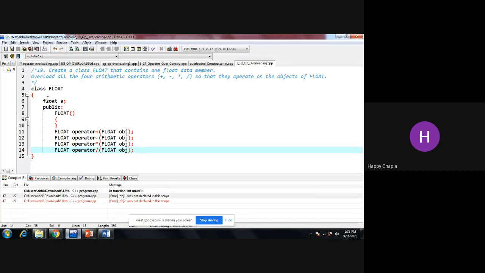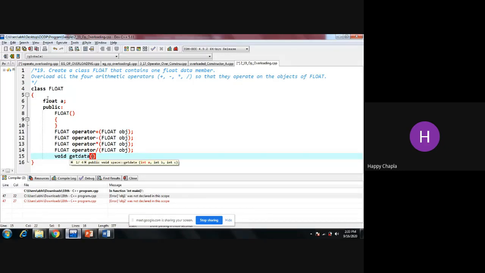Now we have to take that number from the user, as we have mentioned that one number, float A. So for that I am using one void get data.